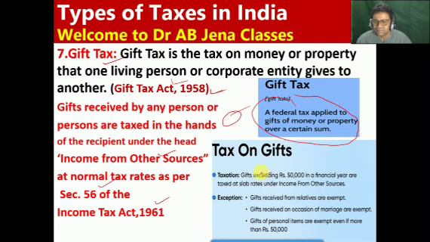Gifts exceeding 50,000 in a financial year are taxed at slab rates under income from other sources. But there are exceptions, where the exemption will be available. Gifts received from relatives are exempt. Gifts received on the occasion of marriage are exempt. Gifts of personal items are exempt even if more than rupees 50,000.